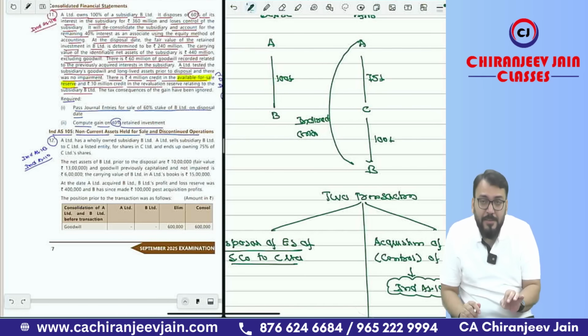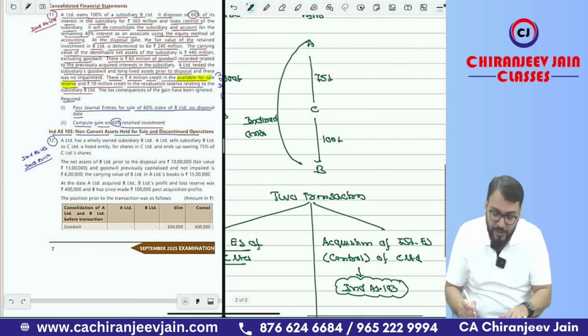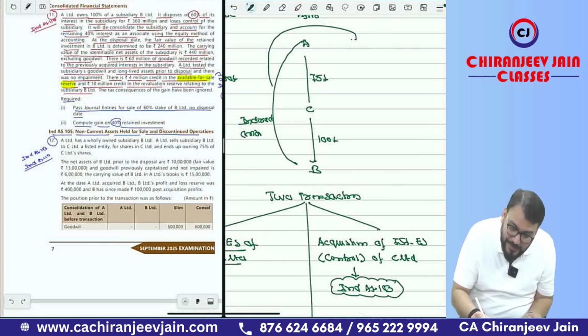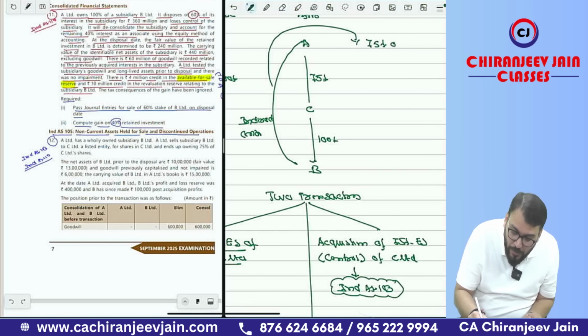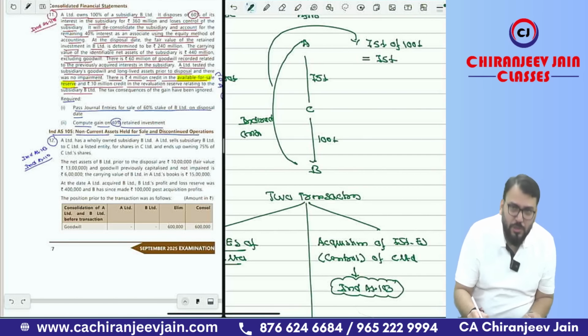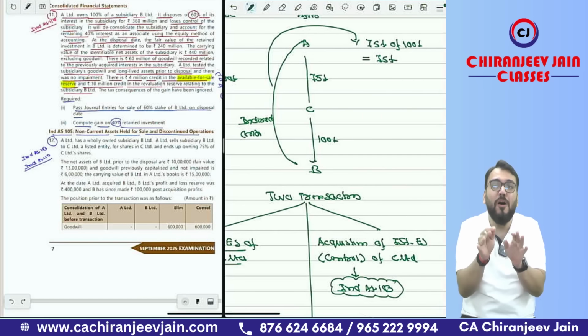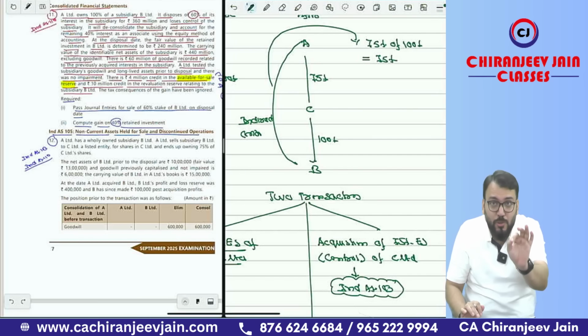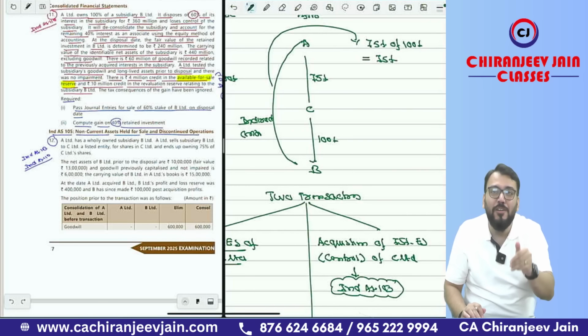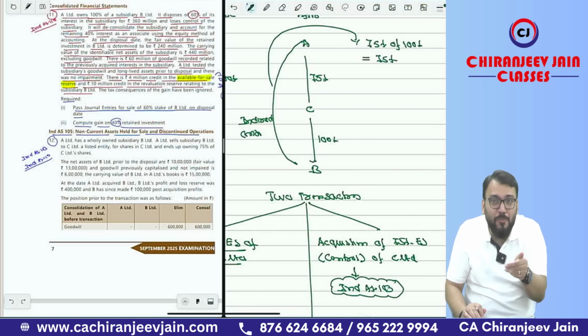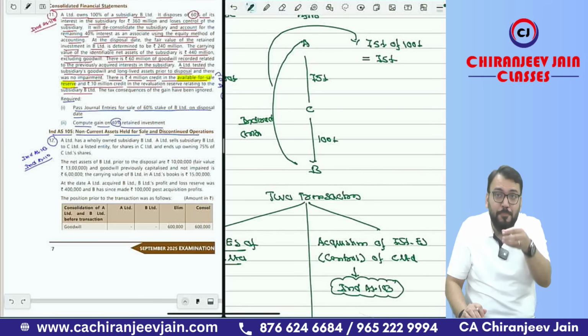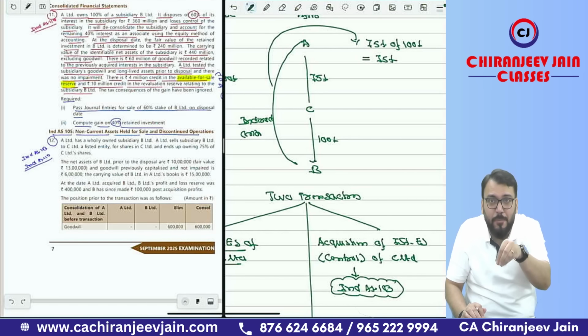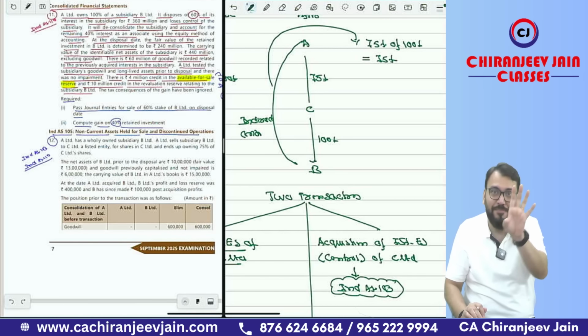So can you say in this way, through C, A is holding 75% of 100%. That is 75. So if you just try to understand the substance of a form of this particular transaction, even though they have sold 100% equity shares of B Limited to C Limited, but actually eventually they have only transferred effective how much holding? 25% only, because they have retained 75% of equity shares of B Limited through C. Correct?